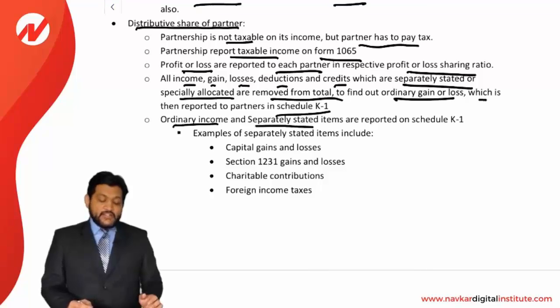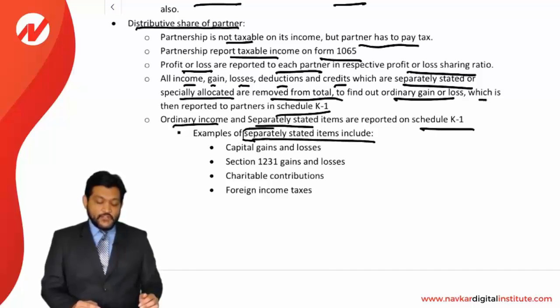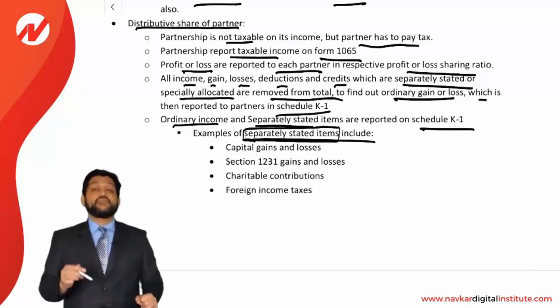Ordinary income and separately stated items are reported on a Schedule K-1, as we said. Examples of separately stated items. Look at this. This is an example of separately stated items. If you just think logically, the items which are not routine, the items which are not operating relating to business, are called separately stated items, or we can say special items.